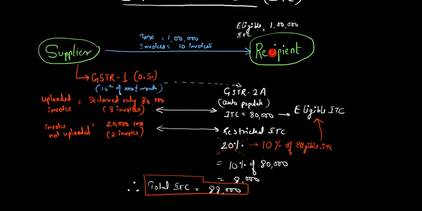There are also some clarifications and issues which have been addressed by the CBIC, which we'll discuss in the next video. So this is the amendment. Basically the restrictions have been imposed by the CBIC for invoices not uploaded by the supplier. This has been done to push the taxpayers to timely file their statements of outward supplies. So this is the end of the video.